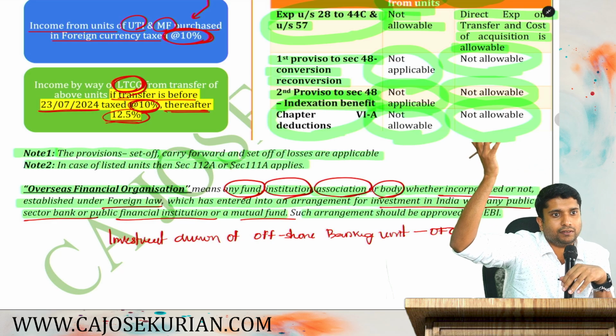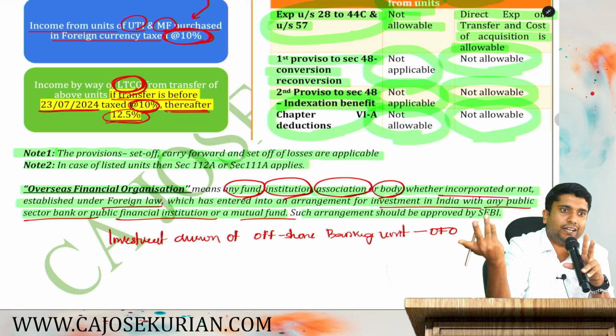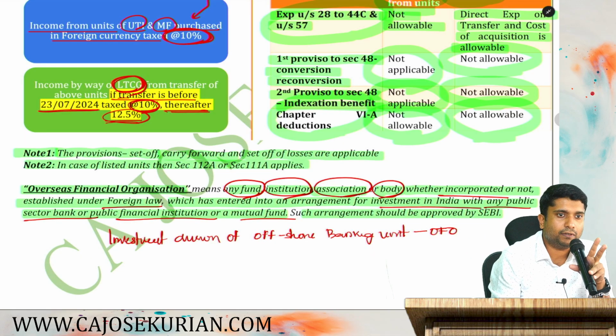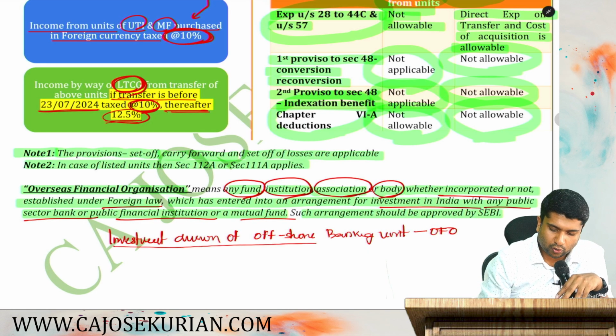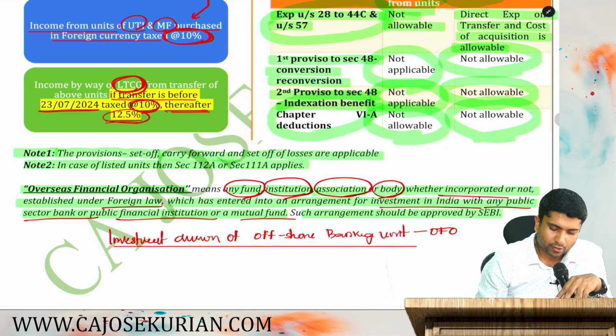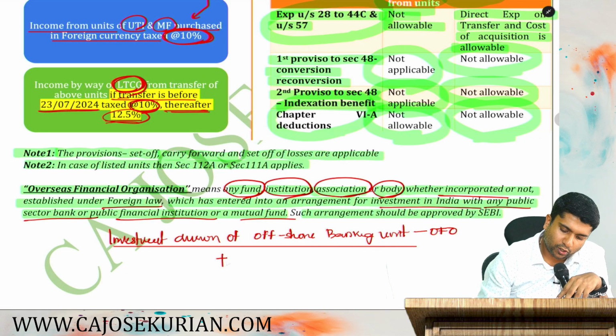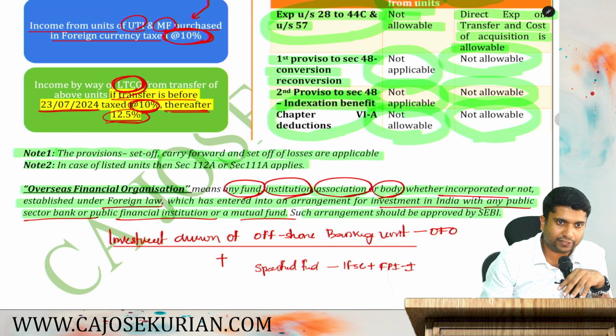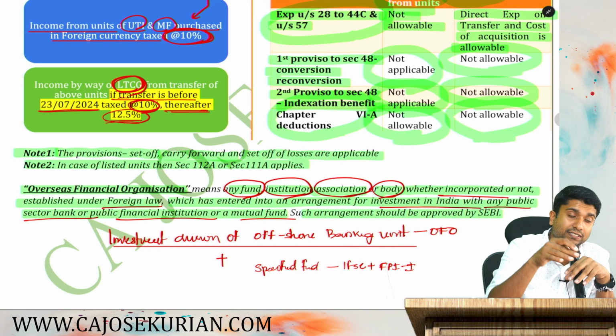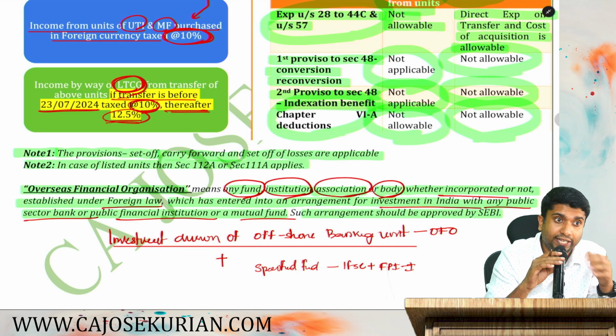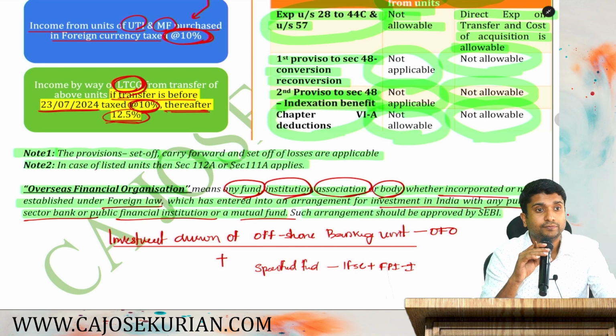And it is incorporated. Whether it is incorporated or unincorporated, OFO does not say any difference. So this offshore banking unit can also be called a specified fund. If it is in an IFSC having FPI, Foreign Portfolio Investor Category 1 certification, and if they commence their activities before 31st March 2025, we can call them what?